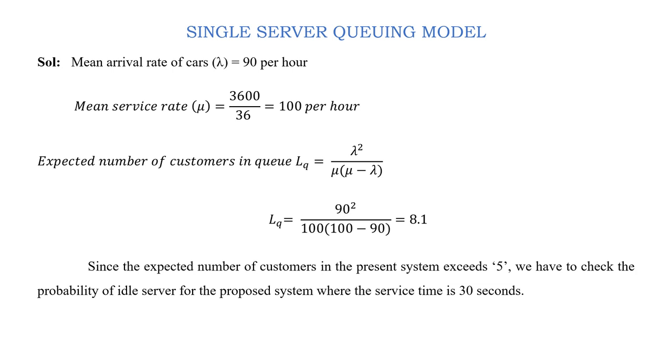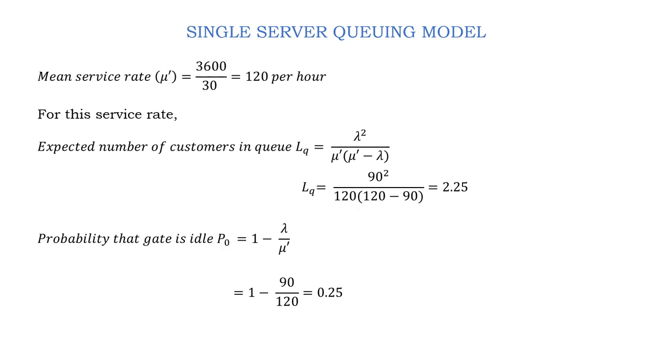Now let us check for the new service time of 30 seconds. What will be the probability of idle server? The mean service rate for service time of 30 seconds is 3600 by 30, which is 120 cars per hour.